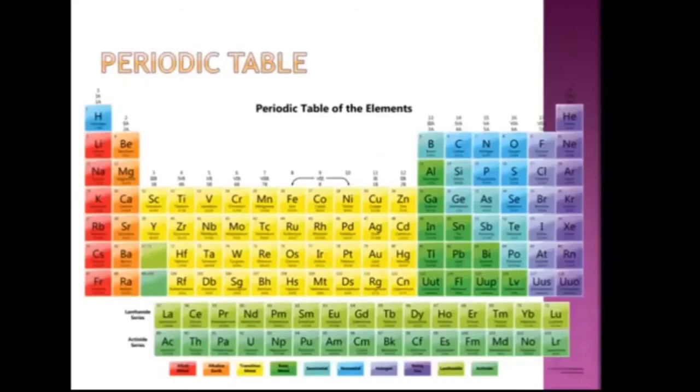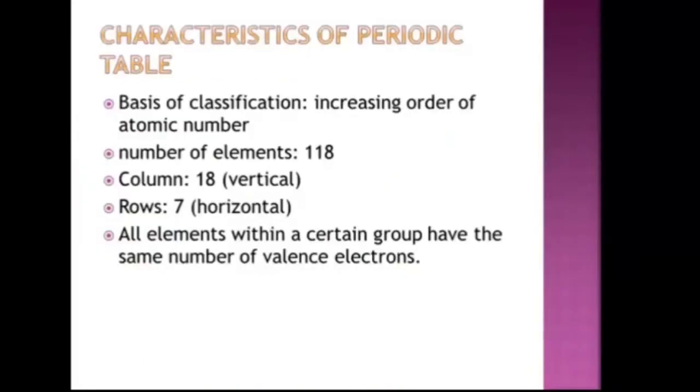What is a periodic table? A periodic table is an arrangement of elements. Now these arrangement of elements is based on what? It is based on increasing atomic numbers. Now let's see what are the characteristics of periodic table. Here the basis of classification is atomic number. We place the elements according to increasing atomic number.